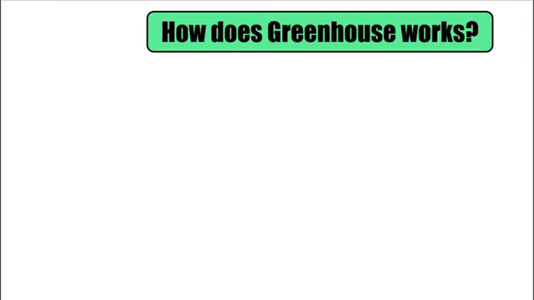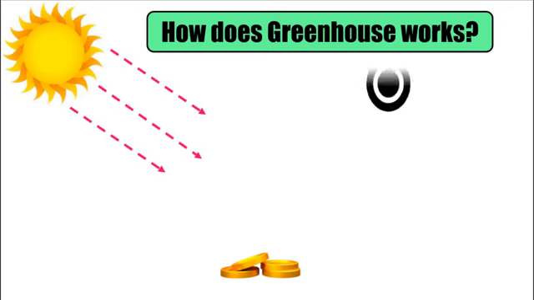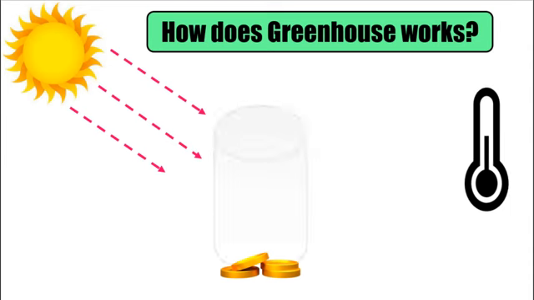So let me give you a simple demonstration of how a greenhouse works. Consider you put coins outside your house where the sun is shining so bright. What do you think will happen to the coins after a few minutes? Of course, they will become hotter and hotter after several minutes. But how about if we cover the coins with a clear glass in the same place under the sun? What do you think will happen?